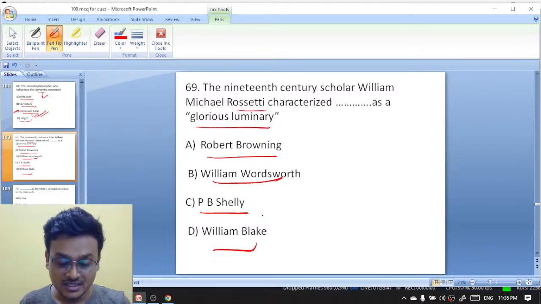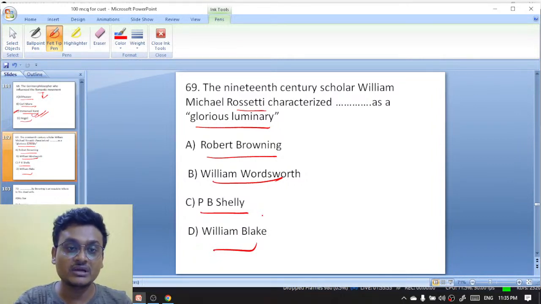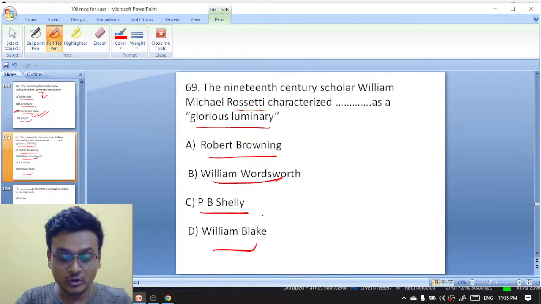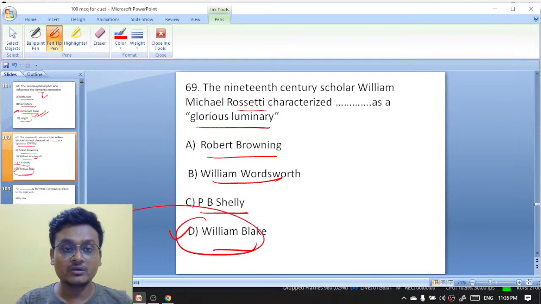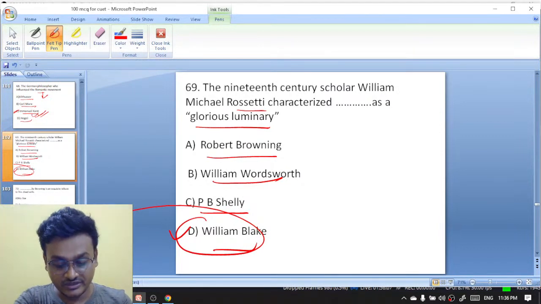Exactly, all of you are right. Subhas, then Somili, then Ishna. It is actually William Blake. Excellent. The 19th century scholar William Michael Rossetti characterized William Blake as a glorious luminary. Okay, next question, it's 70.